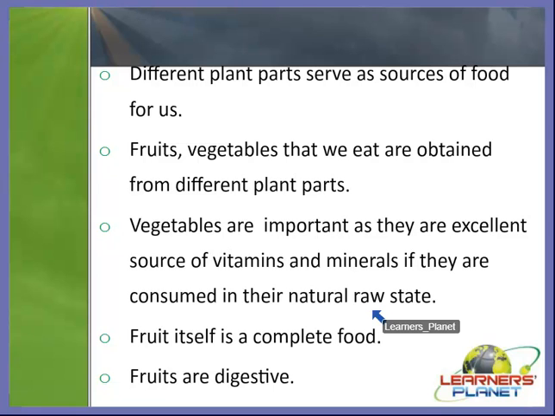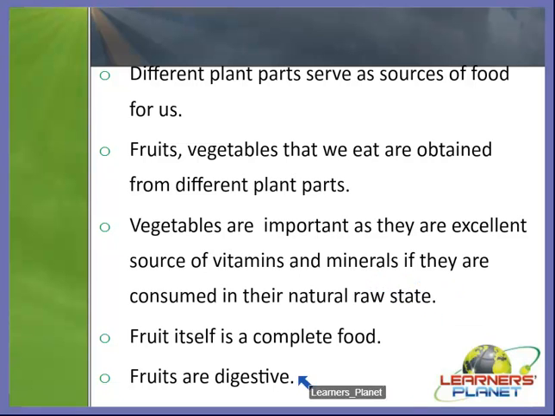But make sure that they should not be deep fried or fried much, because they will lose all the vitamins and minerals, right? And because of this we will not get the nutrition.